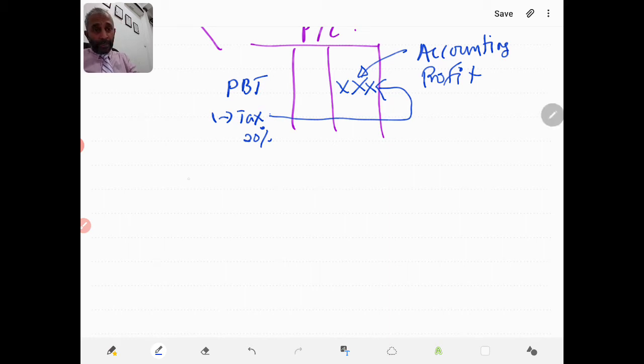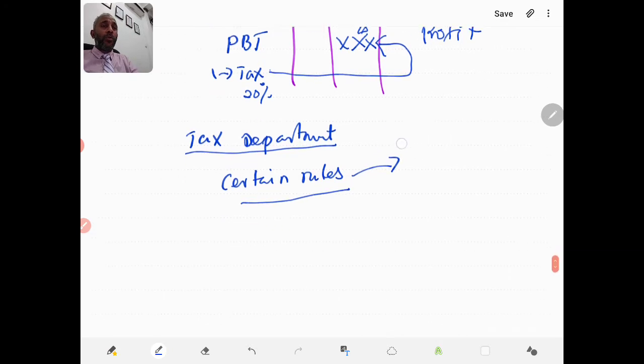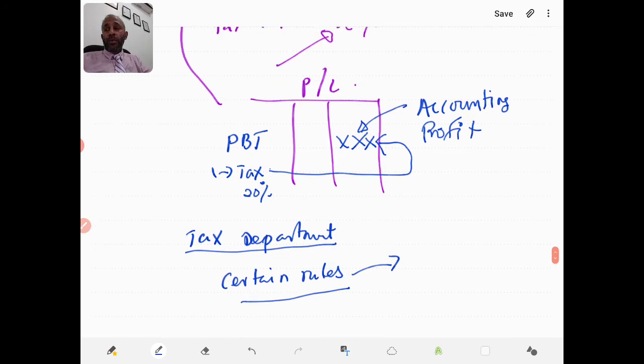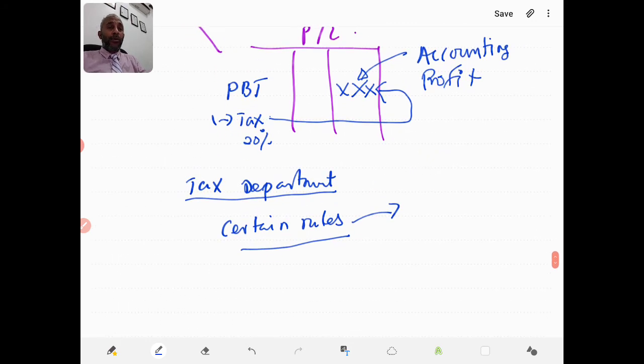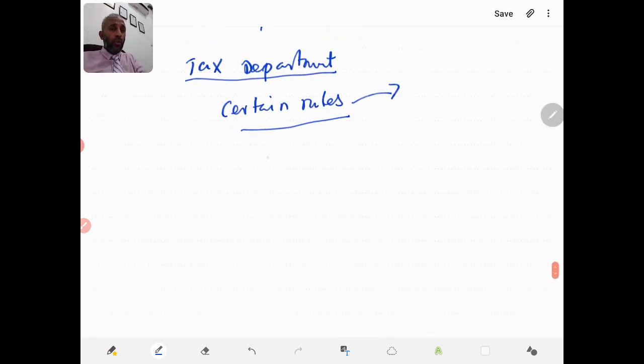The tax department has certain rules, and those rules include certain things and exclude certain things which the accountant used when arriving at the accounting profit. So we may have to do a tax reconciliation exercise. From accounting profit, we need to arrive at something called taxable profit.